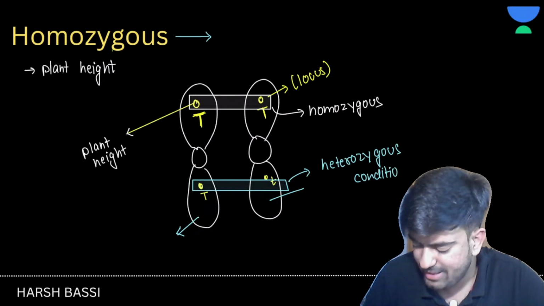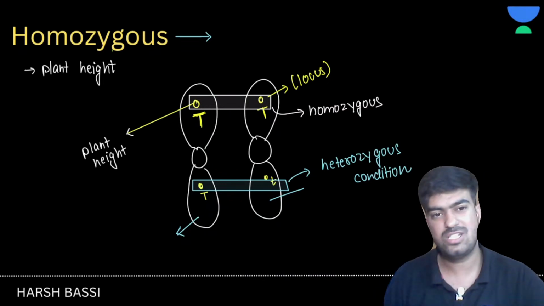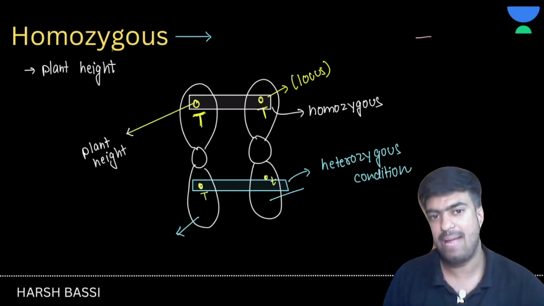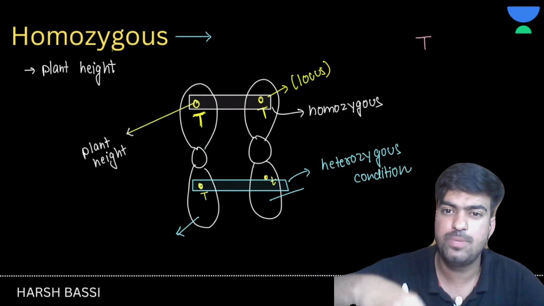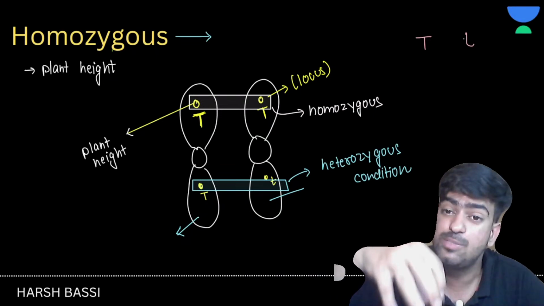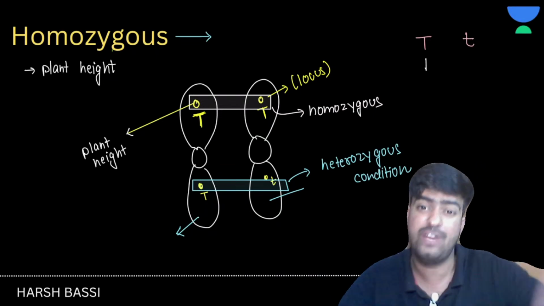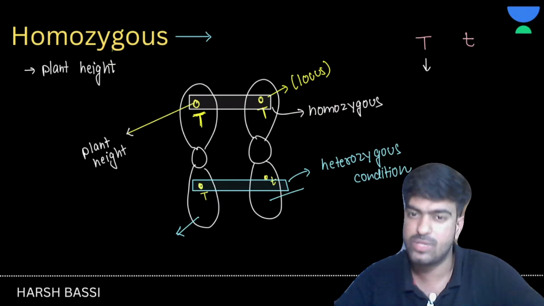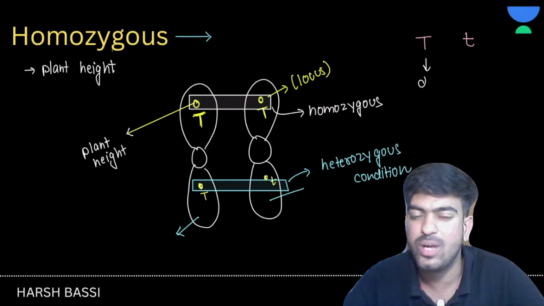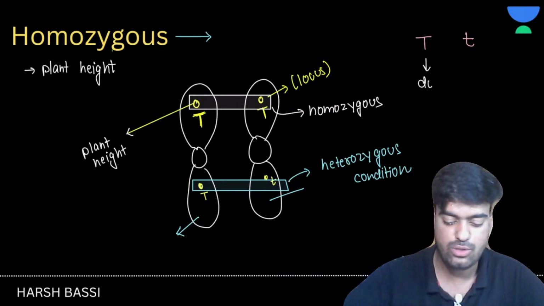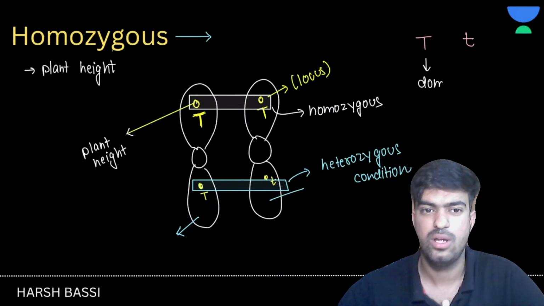Now, what is dominant and what is recessive? We are going to discuss that here. As of now, just remember that capital T is more powerful than small t. If capital T is present, then the plant will be tall. Small t is not powerful. In front of capital T, small t cannot show its character, right? I think this particular thing is clear. Should we move forward now?